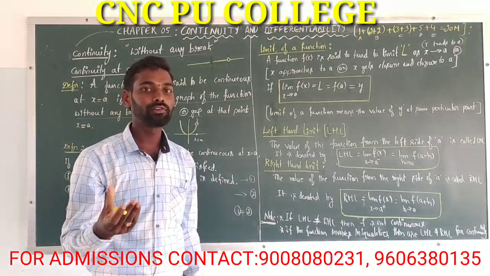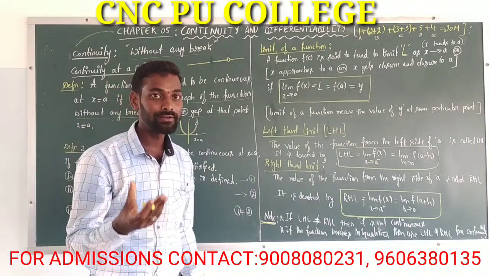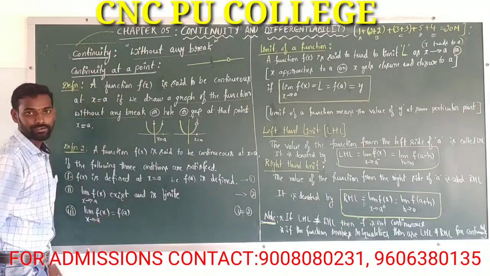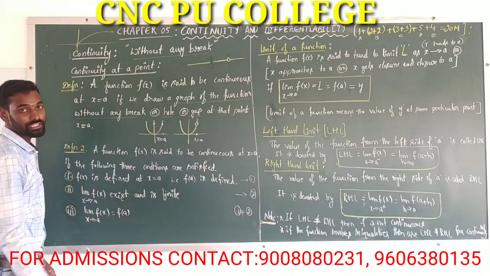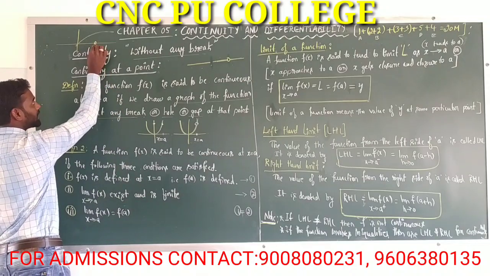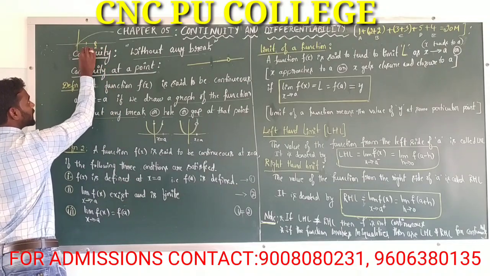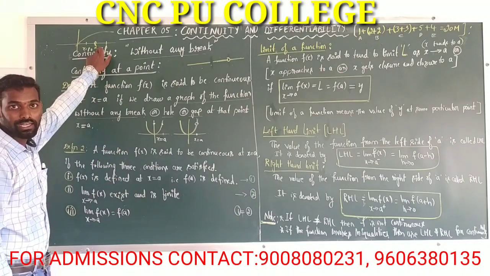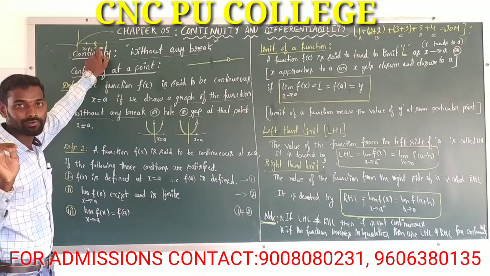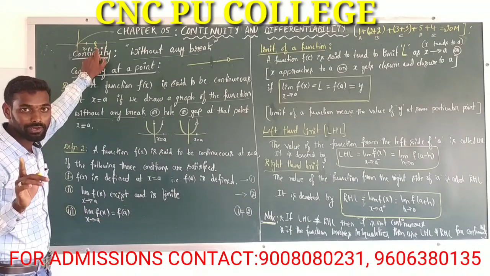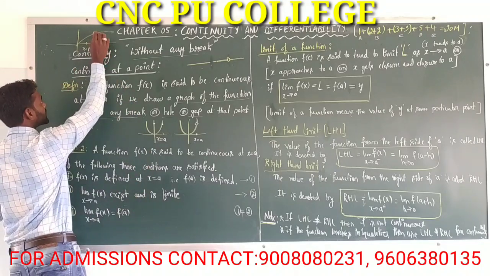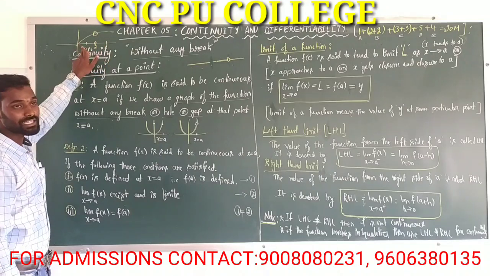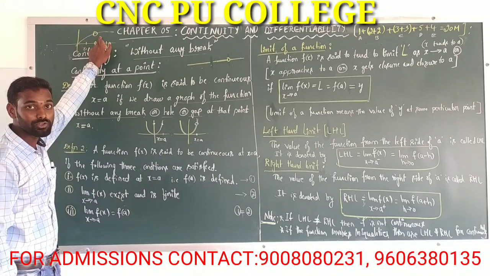We always check continuity at some particular point. For example, here there is a function, and at this point x1, x2, x3, we check whether the function is continuous or not. Here x2 is a particular point. Here we have to check whether this function is continuous or not at this particular point. Okay, now if this function does not have any break, then the function is said to be what?